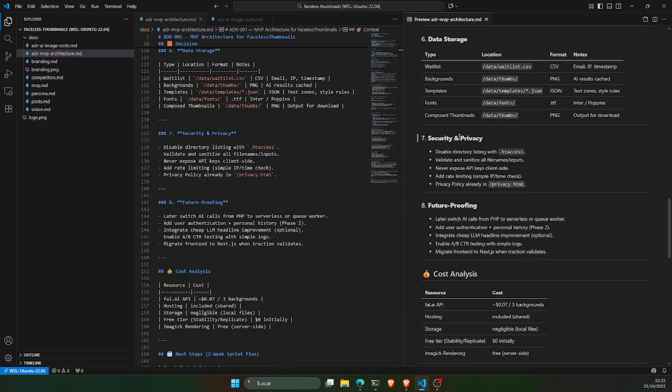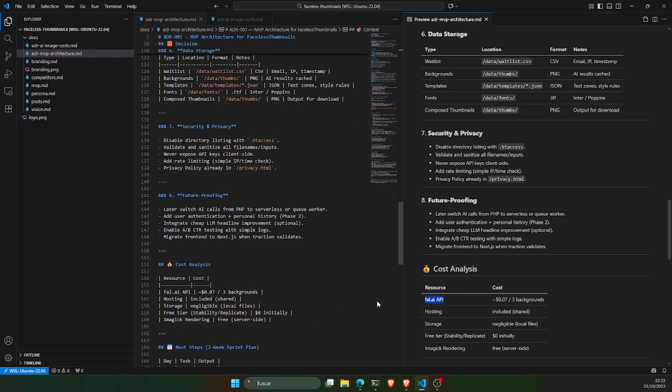As I said before, the cost analysis is: the FAL AI API is about 7 cents per 3 backgrounds. The hosting is included because I already have it. The storage is negligible because we are using the storage in the hosting. And then stability or replicate, since we are using FAL AI, is 0 initially, and the image rendering is free because it's on our side.